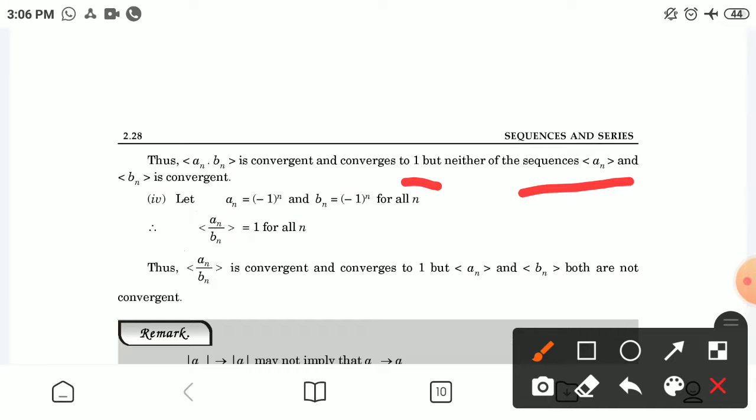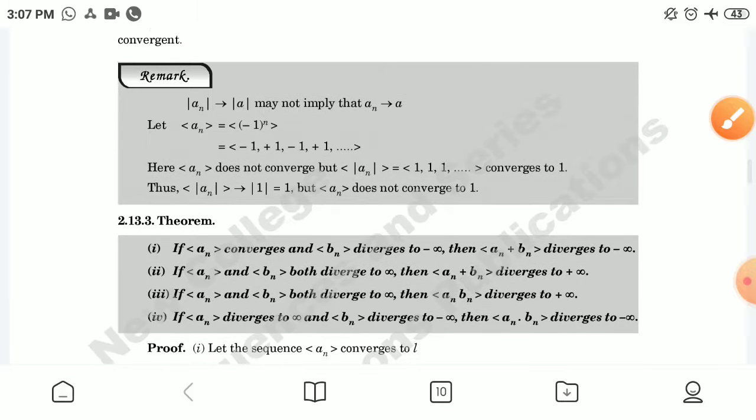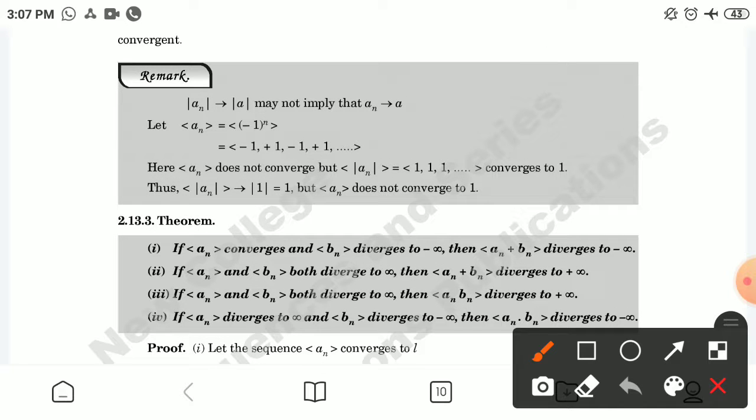Fourth example: let an equal to minus 1 raised to power n and bn equal to minus 1 raised to power n for all n. If we divide, we get the value 1 for all n, which is convergent and converges to 1, but an and bn both are not convergent. Taking remark: mod of an convergent to mod of a may not imply that an is convergent to a. Let an equal to minus 1 raised to power n; the values will be minus 1, plus 1, minus 1, plus 1. An does not converge, but mod of an gives the value 1, which is convergent, and thus mod of an converges to 1, but an does not converge to 1.